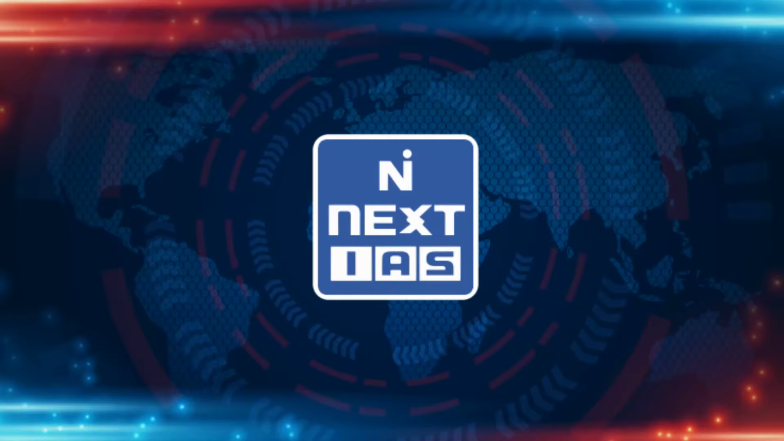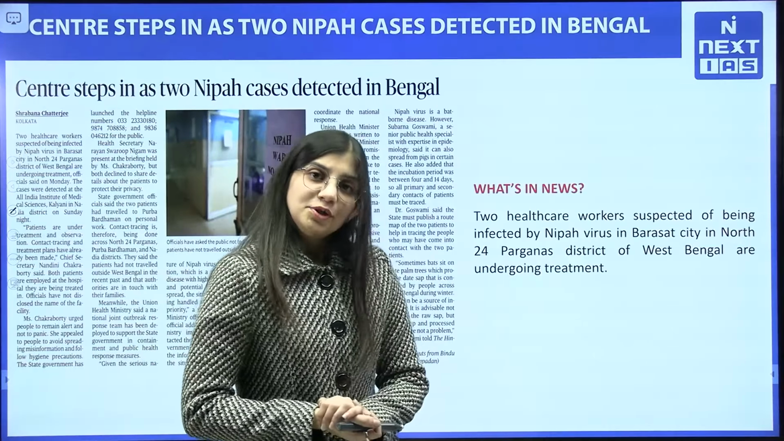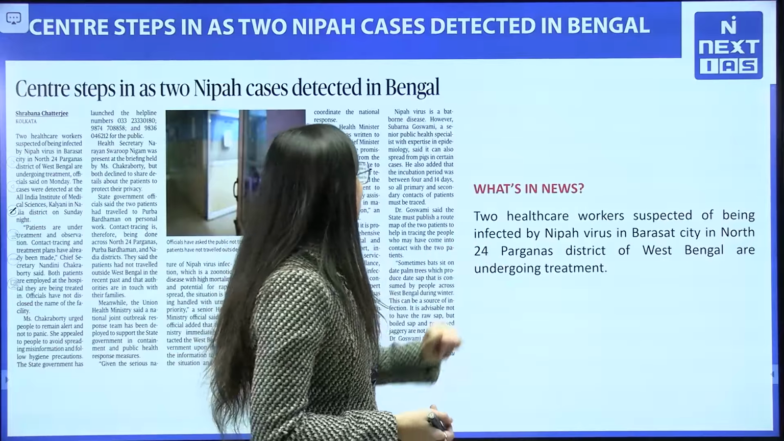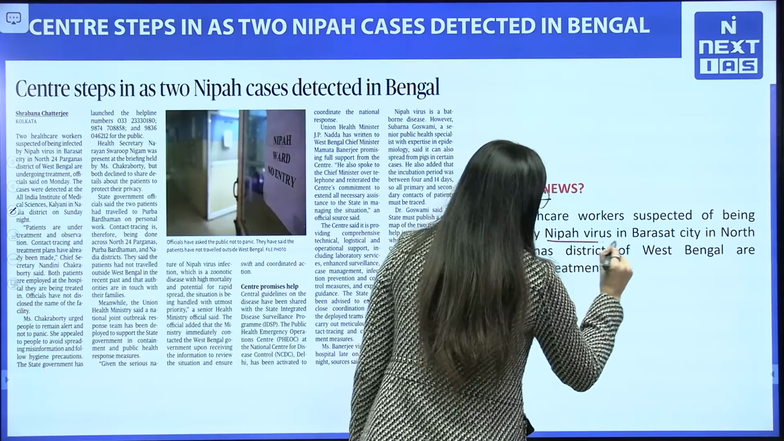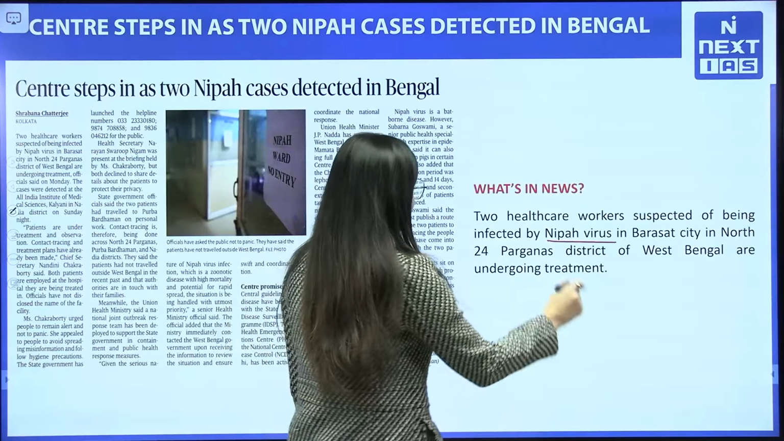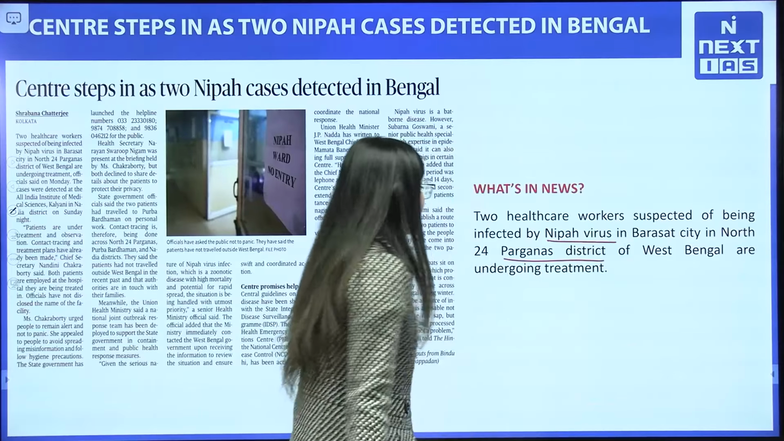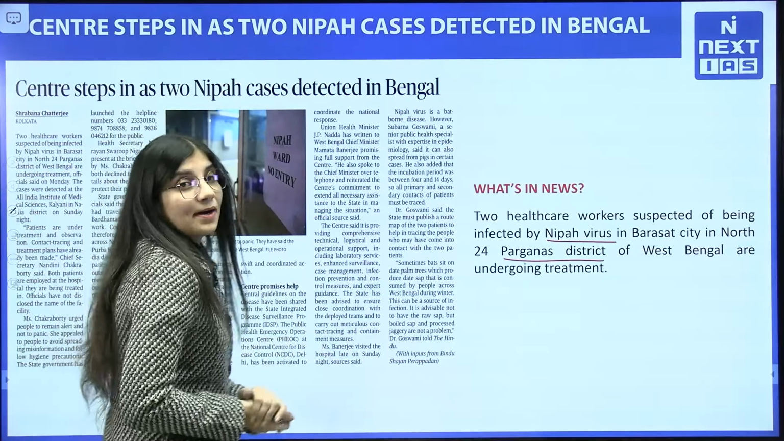Let's move to one of the important articles from today's newspaper. Let me tell you, two people have been infected by Nipah virus in West Bengal, in the Parganas district. Let me explain what Nipah is.